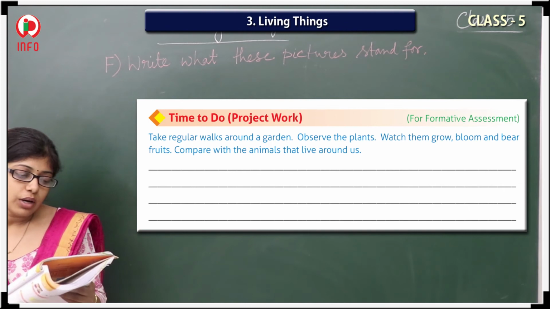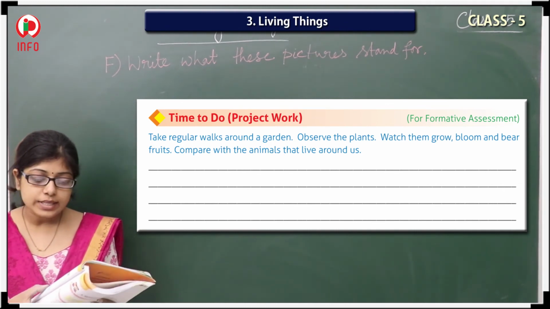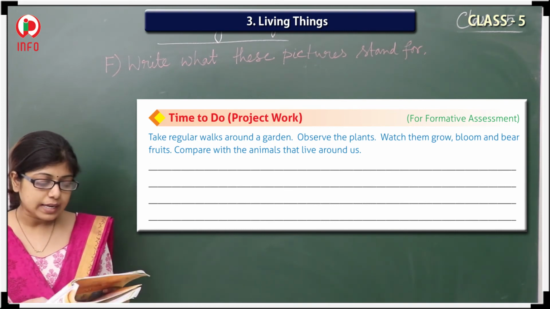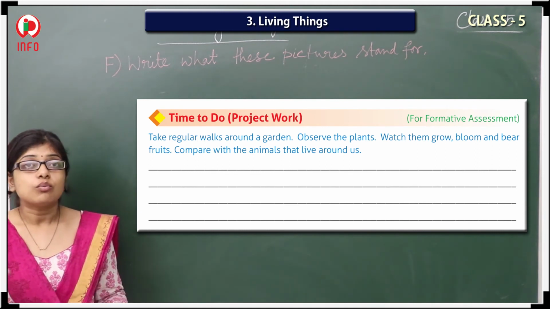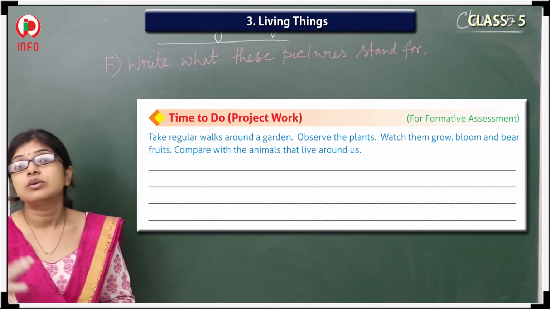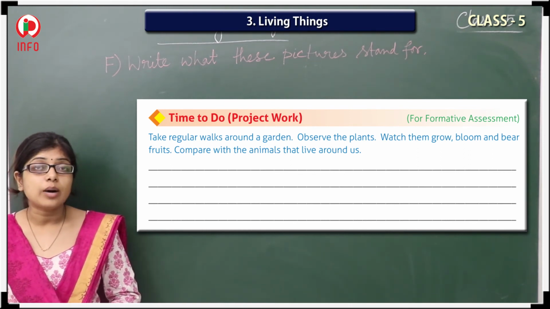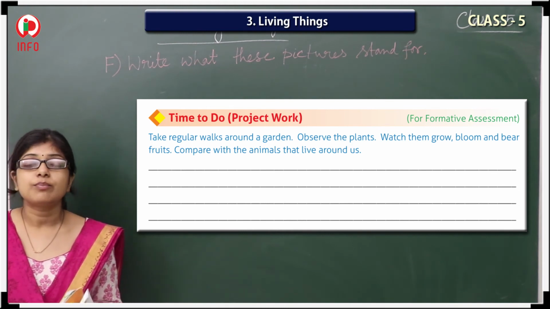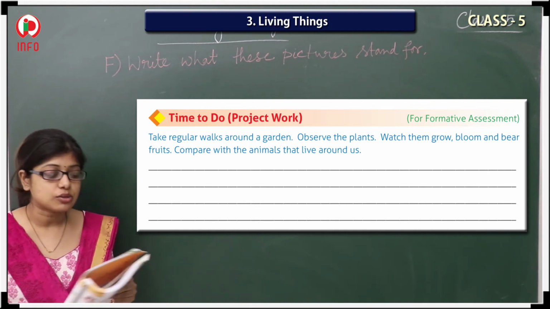Is it? So now it's time to do the project. Take regular walks around the garden, observe the plants, watch them grow, bloom and bear fruits. Compare with the animals that live around us. So what about the plants? What about the animals? How they are growing up, these things you have to observe, and you have to prepare a report on them about the plants and about the animals also.